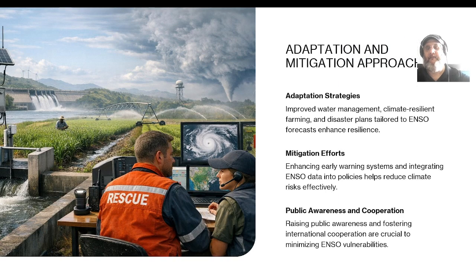Adaptation and mitigation approaches. Adaptation strategy. Improved water management, climate-resistant farming, and disaster plans tailored to ENSO forecasts enhance resilience. Mitigation efforts. Enhancing early warning systems and integrating ENSO data into policies help reduce climate risk efficiently. Public awareness and cooperation. Raising public awareness and fostering international cooperation are crucial to minimizing ENSO vulnerabilities.